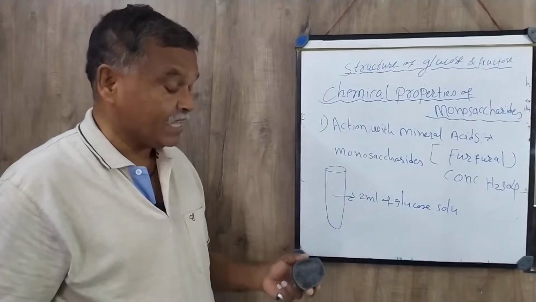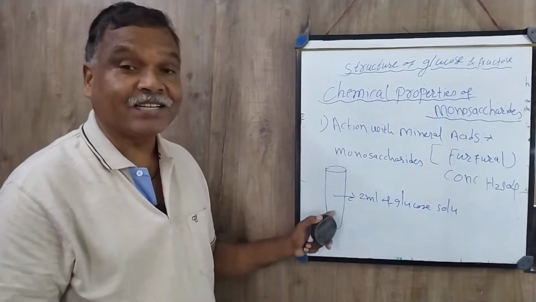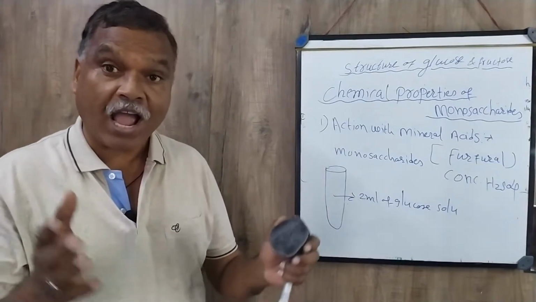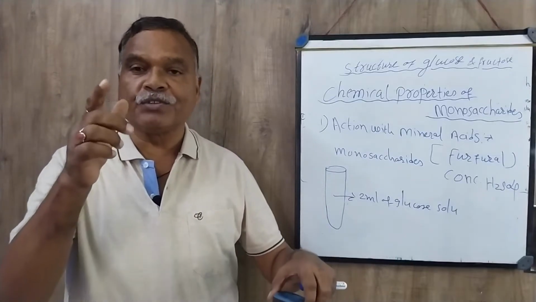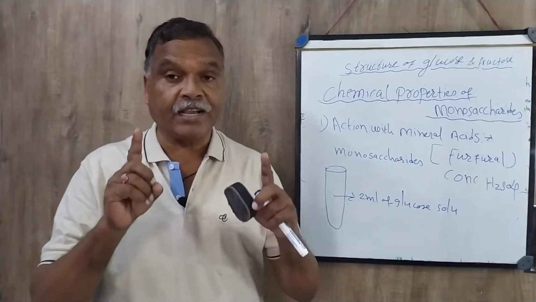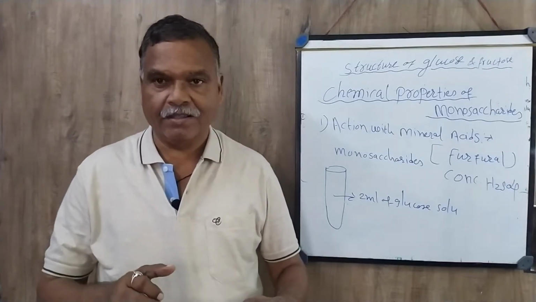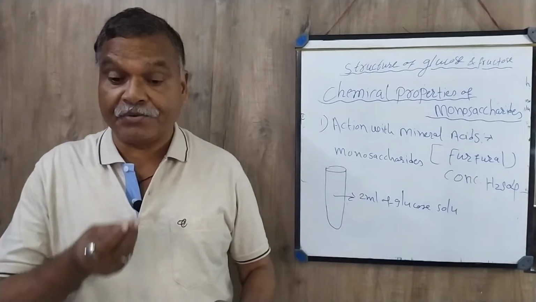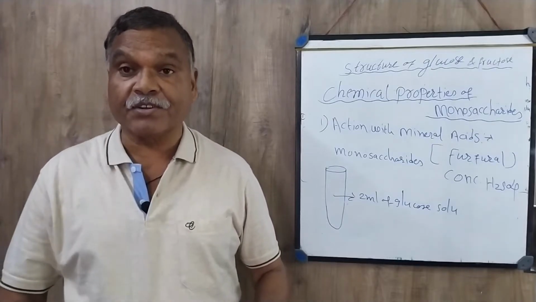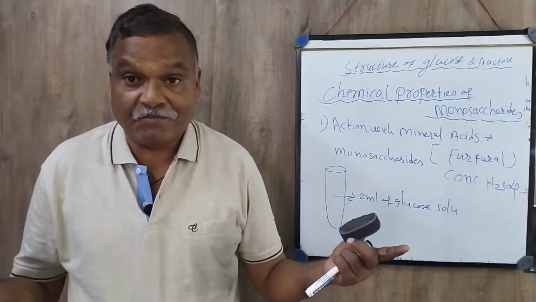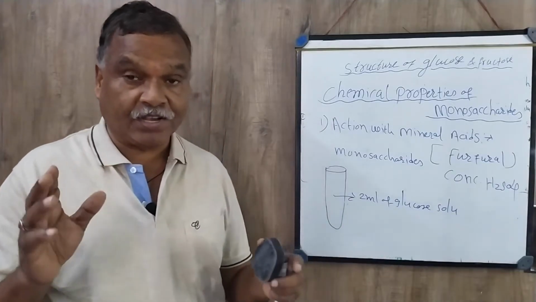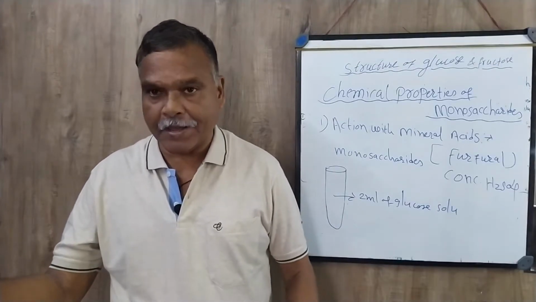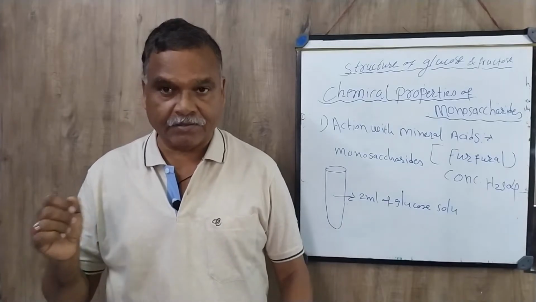Then you have to hold this test tube with the help of a holder, and in a slanting position you have to add concentrated sulfuric acid dropwise. Mind it well, sulfuric acid is not to be sucked with the mouth, but you have to take it with the help of a pipette from the beaker. If even one drop of this concentrated sulfuric acid gets in, it will become very difficult. That is a very important thing.